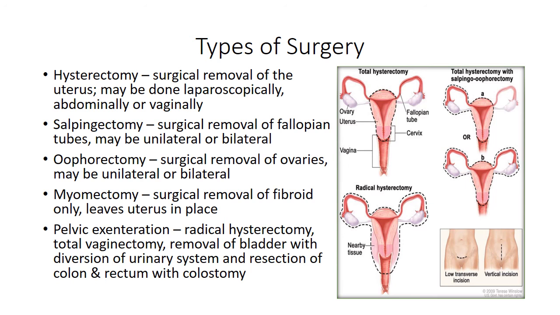Oophorectomy is the surgical removal of the ovaries. This also may be unilateral or bilateral. Myomectomy is the surgical removal of fibroids. It leaves the uterus in place. Pelvic exenteration is the radical hysterectomy, total vaginectomy, removal of bladder with diversion of urinary system, and resection of colon and rectum with colostomy.